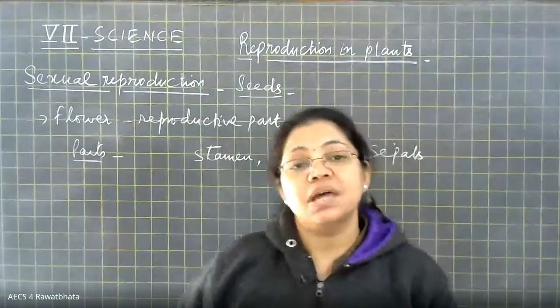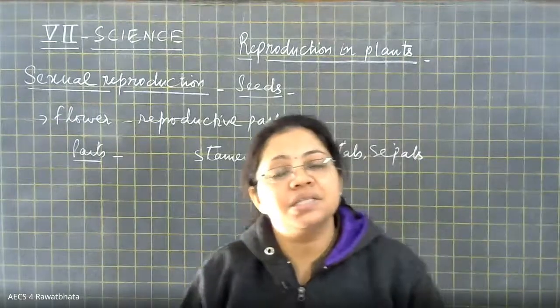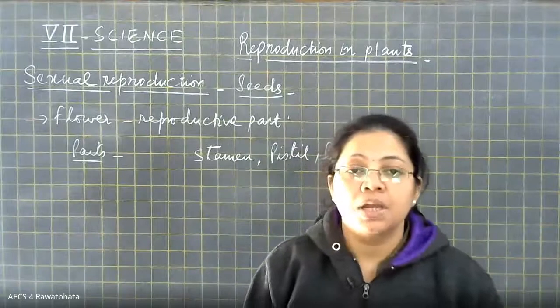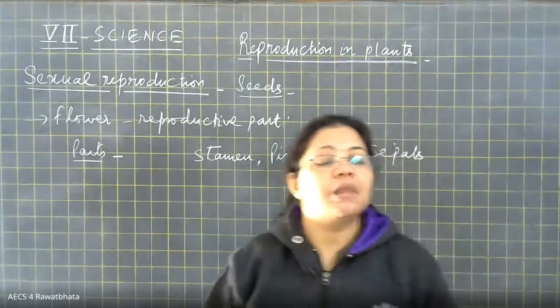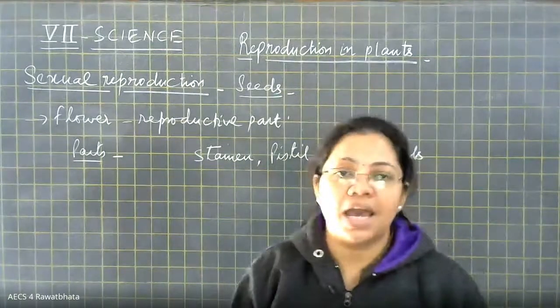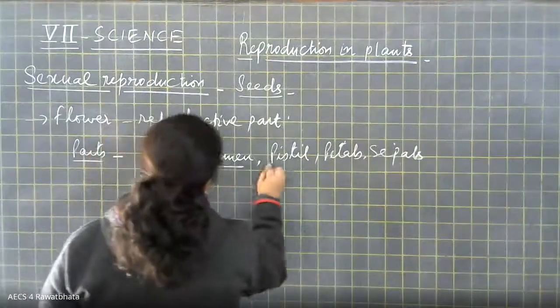And then comes the petals. What are petals? I told you in sixth standard that petals are the brightly colored part of a flower, and this bright color helps in attracting insects and other animals, right? Then comes the stamen and pistil.